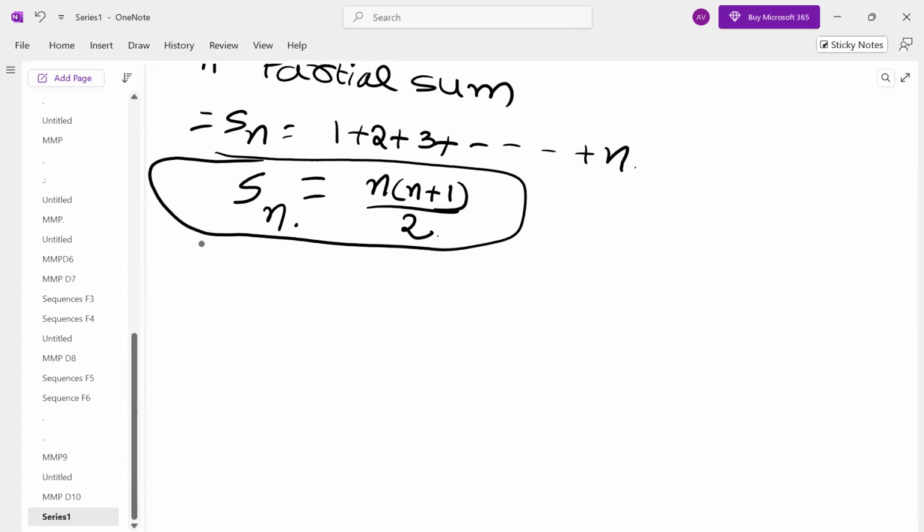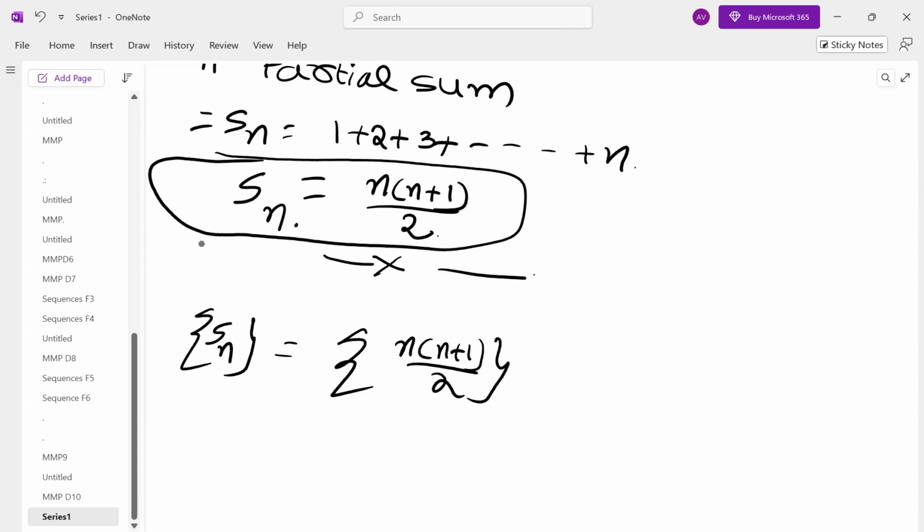Now, this nth partial sum can create one sequence. This nth partial sum is the nth term for some sequence. This nth partial sum can give rise to one sequence whose nth term is this. So, this is the nth term for this sequence.